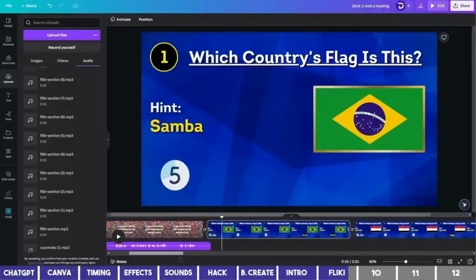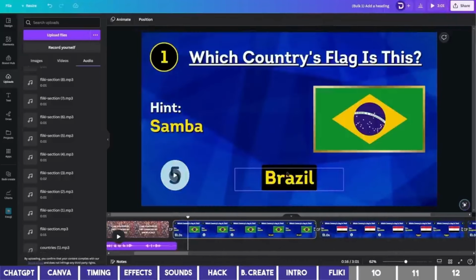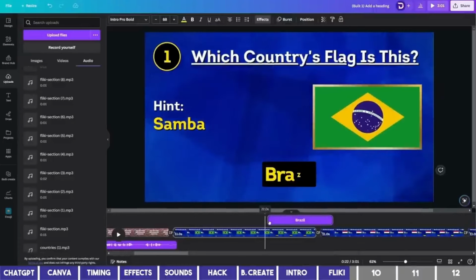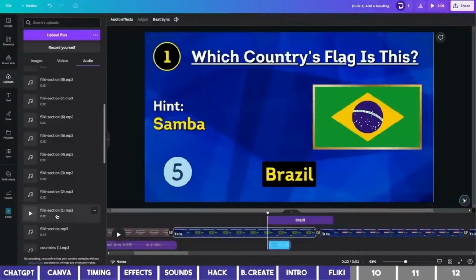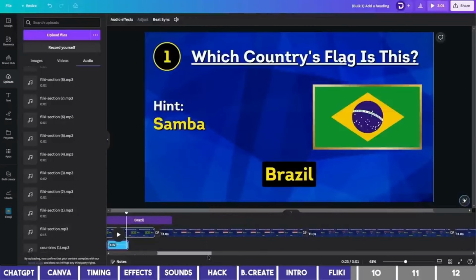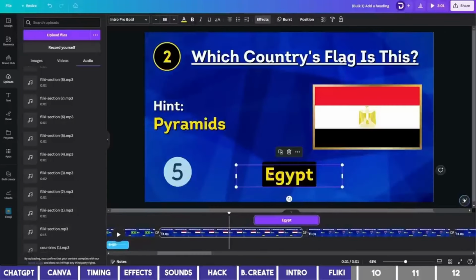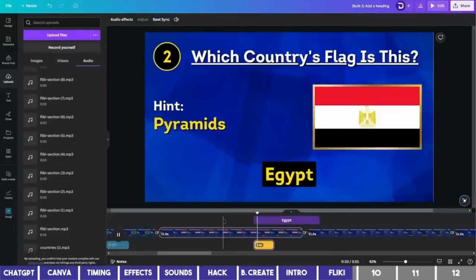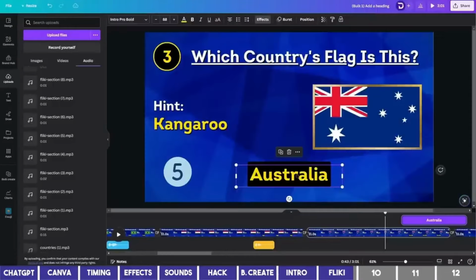And for the answers, click on the next page, and right-click on the country name to show the timing. Drag the play head to the start of the answer and select the first audio answer, which is Fliki Section 1. Go to the next scene, click on the canvas to bring up the answer, then drag the playhead to the start and choose the second audio answer. Egypt.